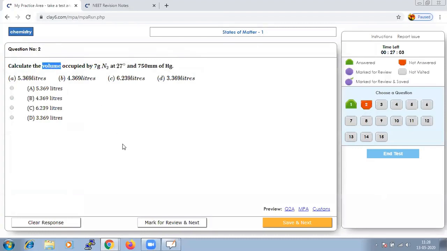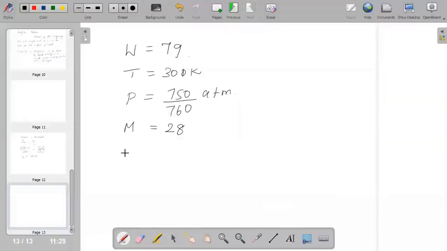When they have asked us to calculate the volume, the formula which should strike us is PV is equal to nRT. N, given mass by molar mass, you can calculate it. So they have given us, given mass is 7 and molar mass is 28. Let us substitute that as 7 by 28 into R is 0.0821 into 300 is our temperature and the pressure. So we need to calculate your V.